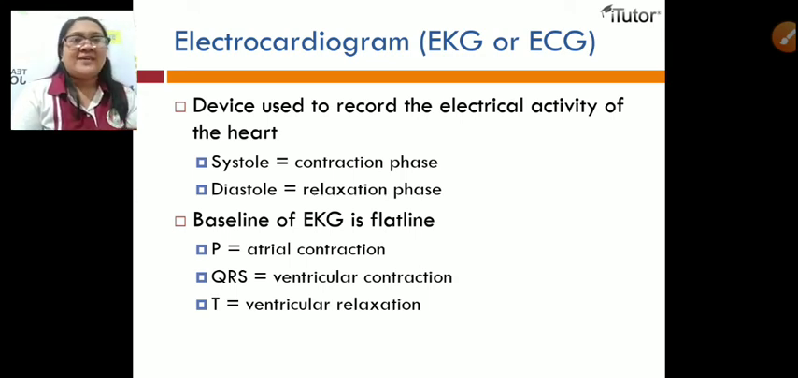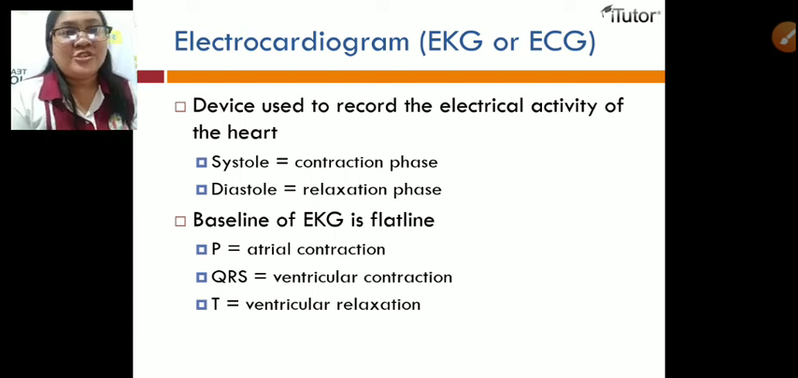For the baseline of EKG is flat line. So P is the atrial contraction, the QRS ventricular contraction, and the letter T, which is the ventricular relaxation. So this one is the baseline of EKG.